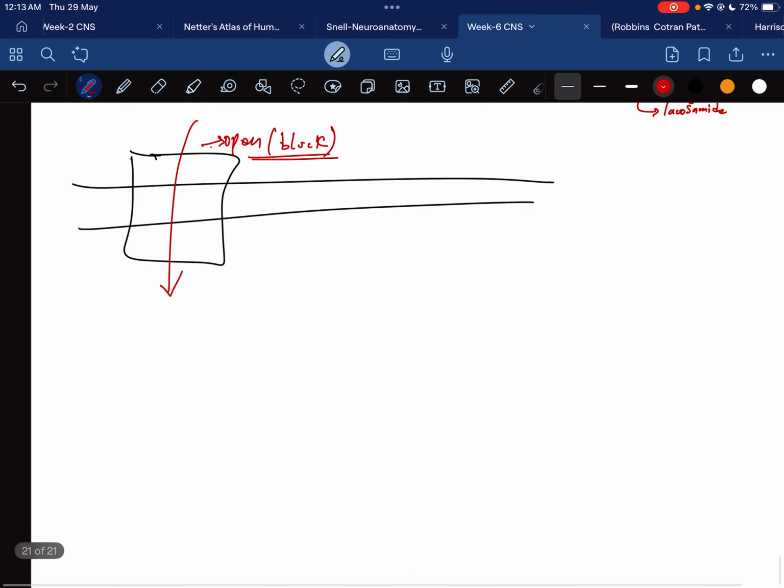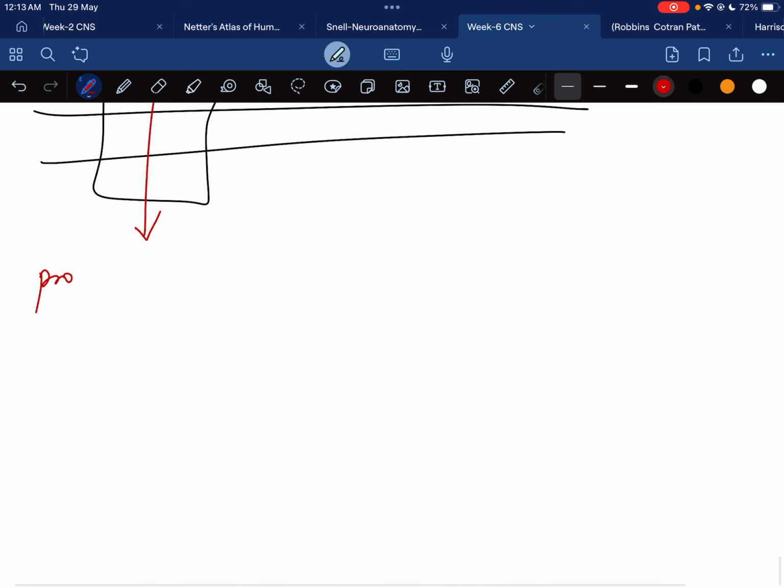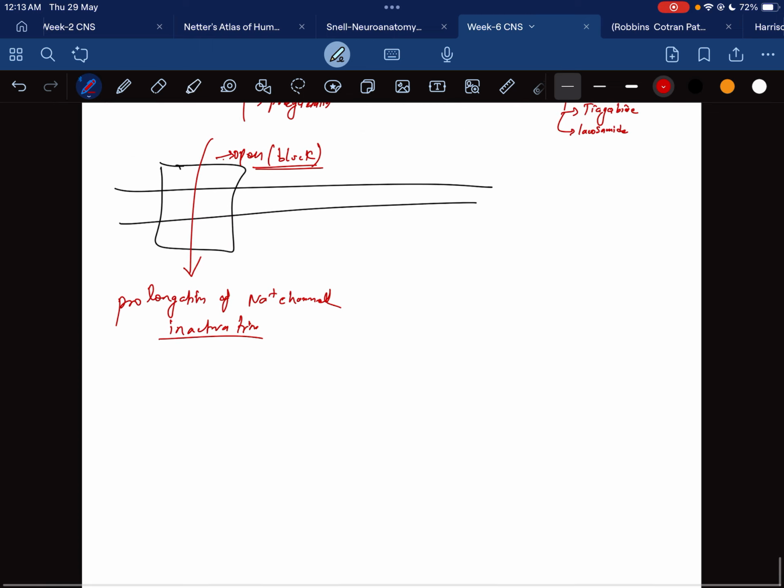When it is blocked, this is known as prolongation of sodium channel inactivation. When the sodium channel is inactivated, there is hyperpolarization.